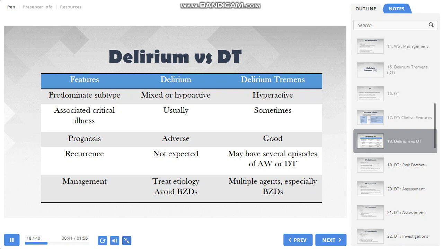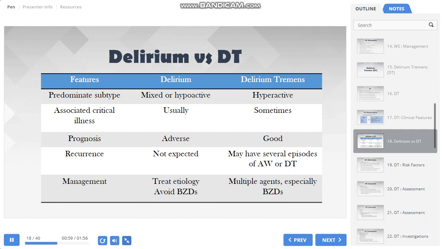This slide shows some differences that can act as a differential between delirium due to other causes and delirium tremens. So DT is usually a hyperactive kind of delirium, vis-a-vis delirium due to other causes, which is of the hypoactive or mixed variety.